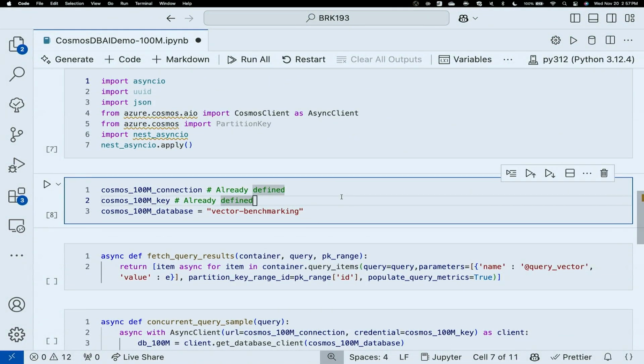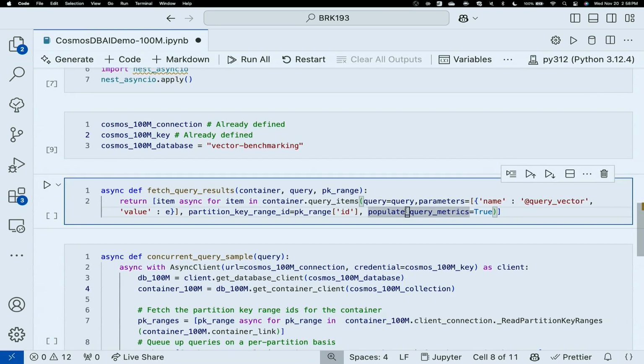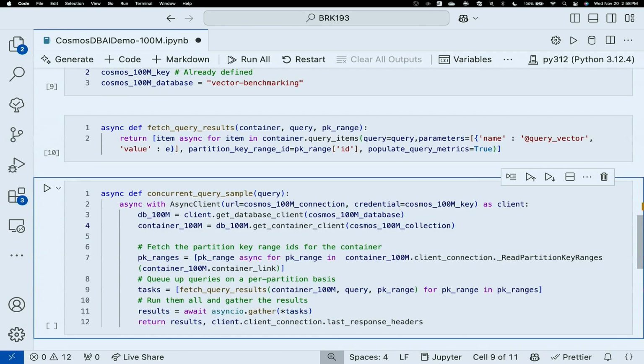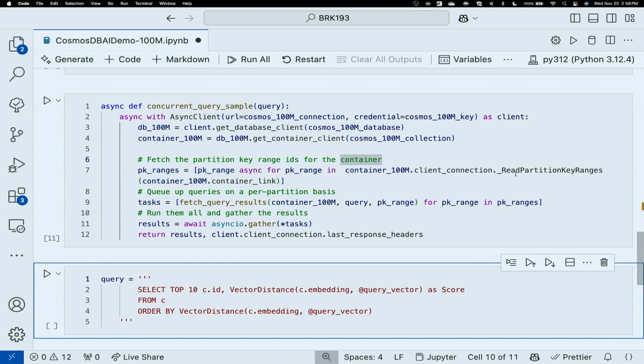Cool. So I've already gone ahead and provisioned this Cosmos DB resource. I have 100 million vectors spread across 8 partitions because Cosmos DB automatically shards data for you. So what we'll do is set up a couple helper functions to execute a query across those partitions. We'll run an asynchronous query. It's a little bit cumbersome in Python, but we're going to go ahead and execute this query. So we have our helper functions defined.